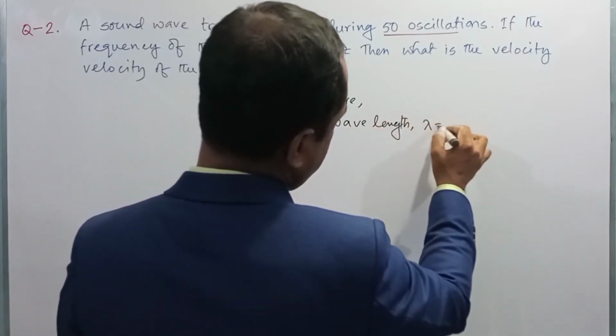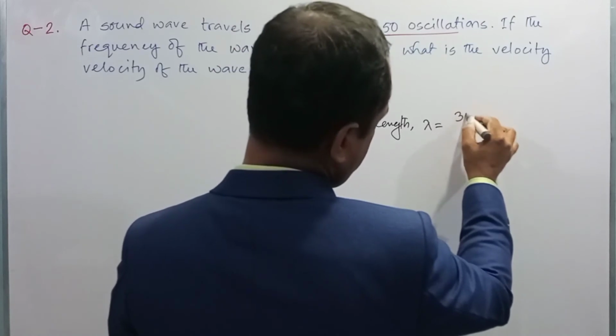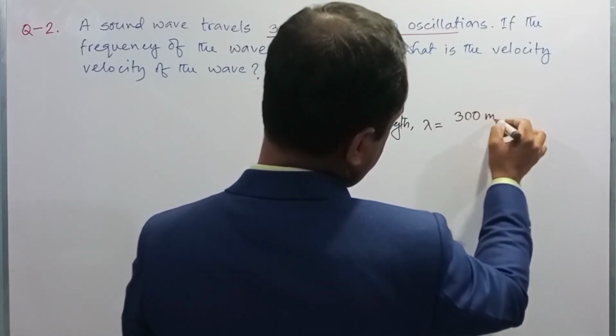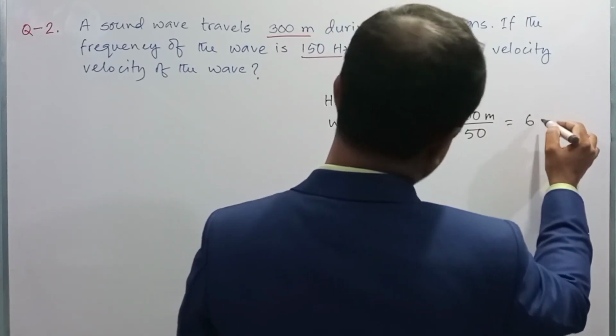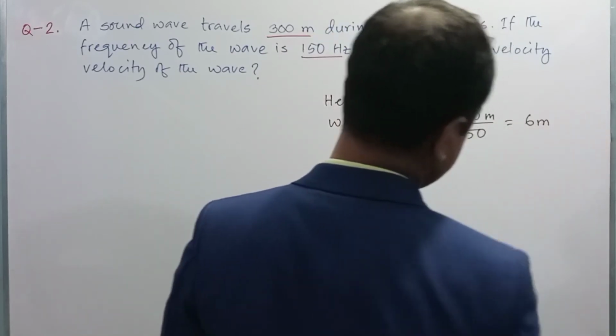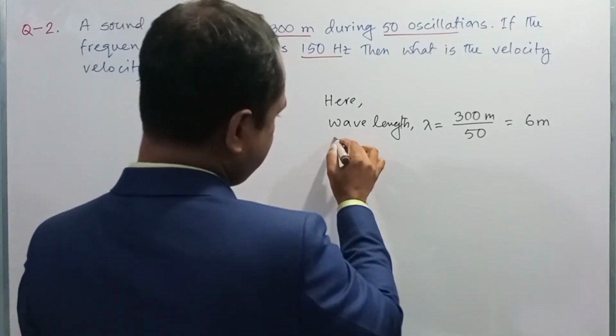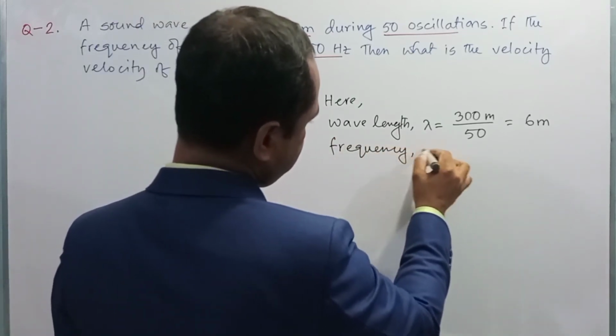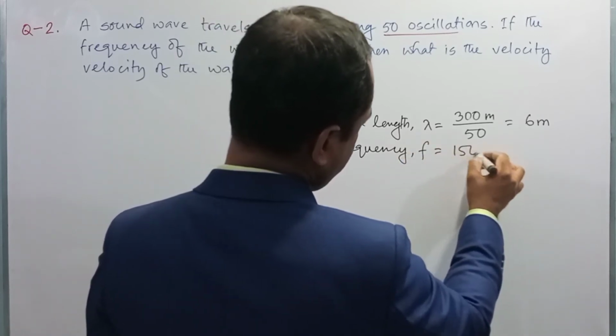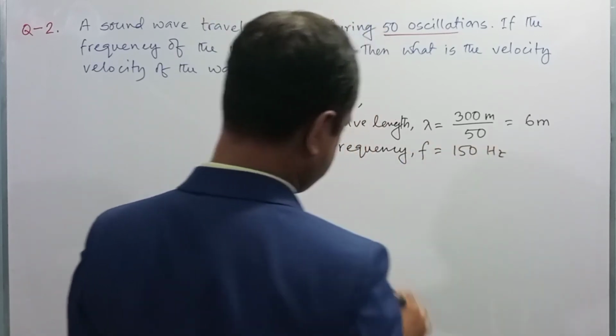Here wavelength lambda is equal to 300 meter divided by 50, that is 6 meter, okay? Frequency f is equal to 150 hertz.